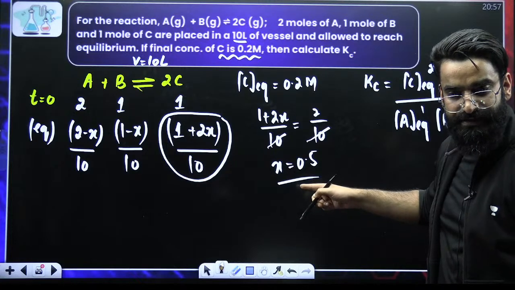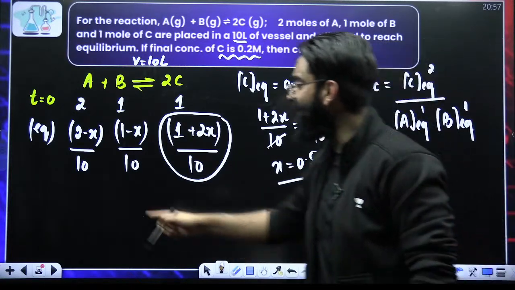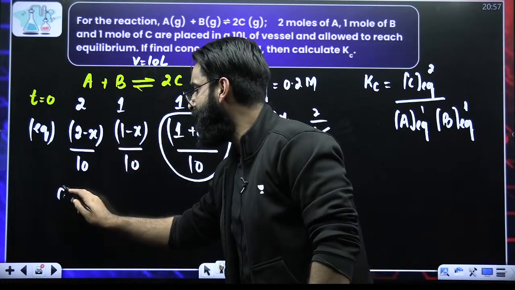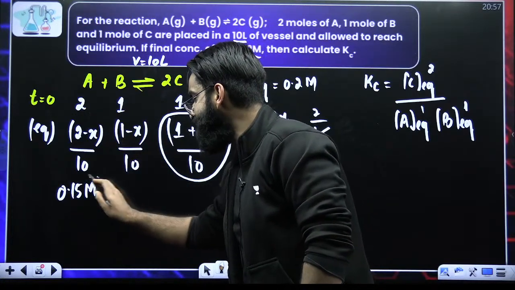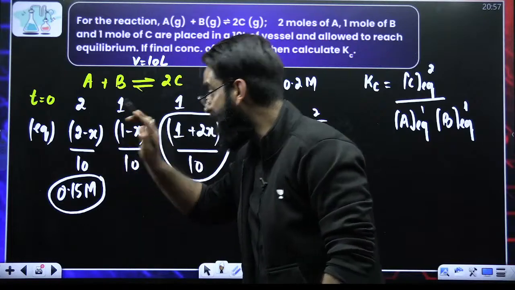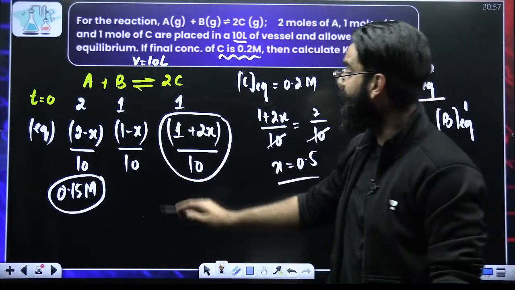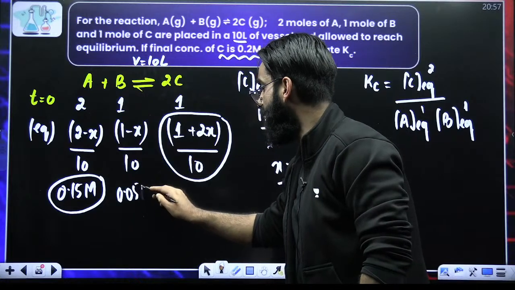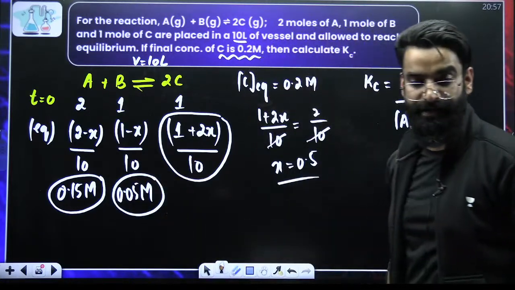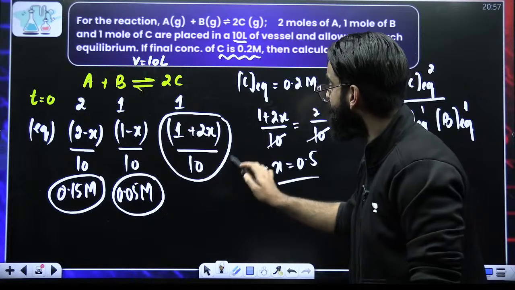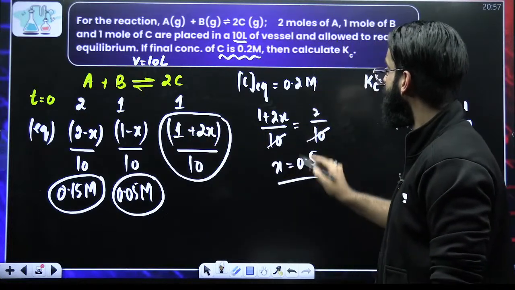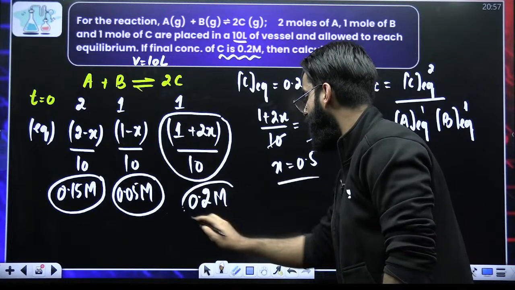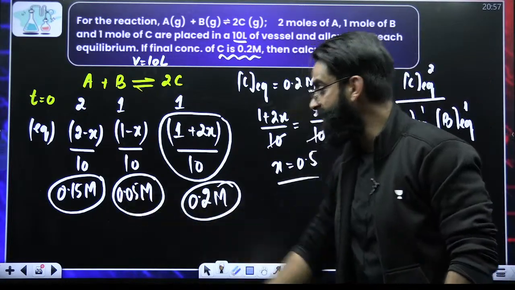If you got the value of X, put the value of X here. 2 minus 0.5 is 1.5. 1.5 divided by 10 is 0.15 molar. This is the actual concentration of A at equilibrium. Similarly, 1 minus 0.5 is 0.5, divided by 10, so 0.05 molar. This is the concentration of B in the container at equilibrium. And this particular term's value is already given to me. That's 2 by 10, which is 0.2 molar. So you got the concentrations of reactants and products at equilibrium.